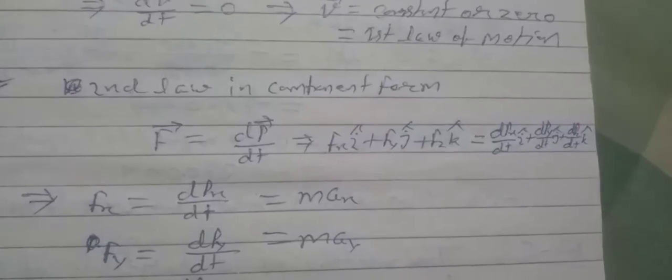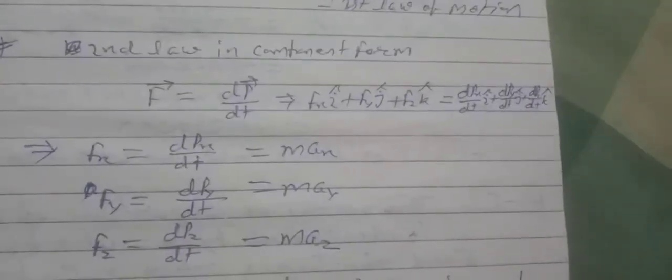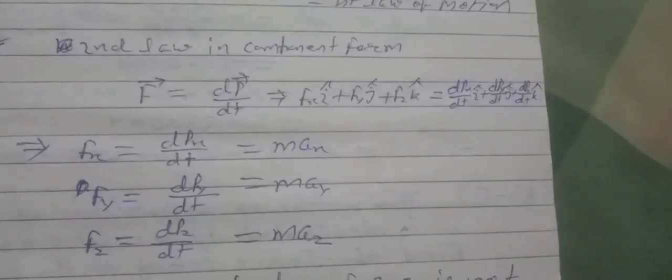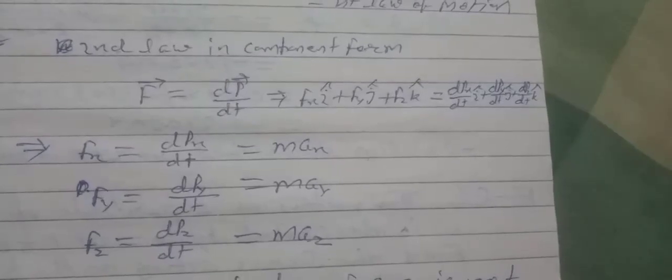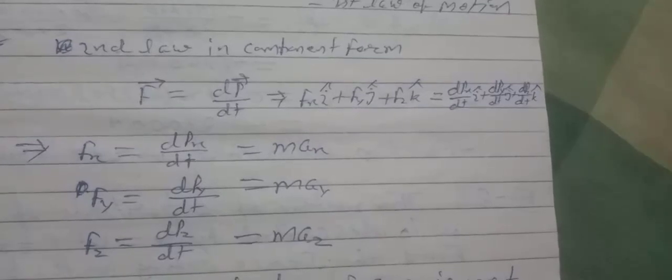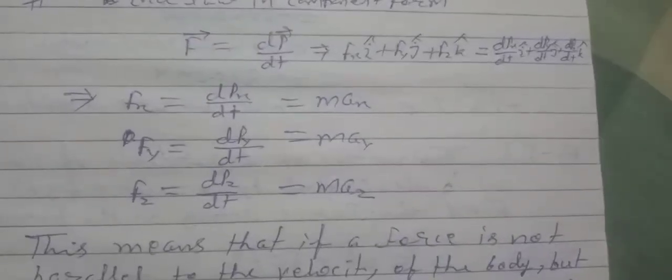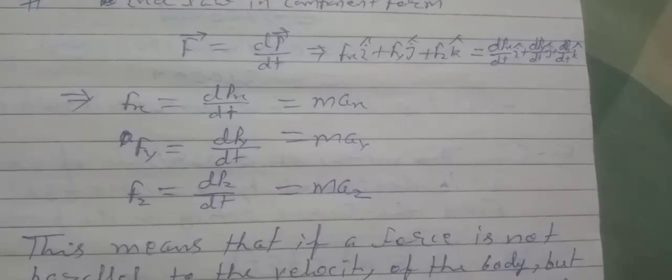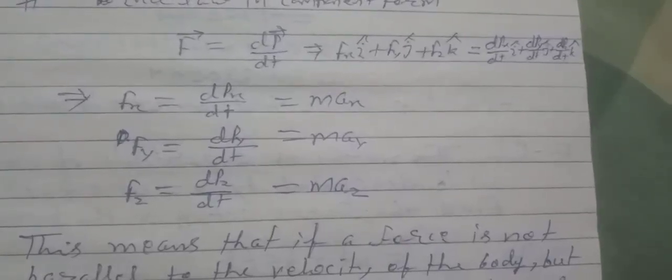Second law in component form: we have F vector equals dp vector by dt. This implies Fx i cap plus Fy j cap plus Fz k cap equals dpx by dt into i cap plus dpy by dt into j cap plus dpz by dt into k cap. So we have Fx equals dpx by dt equals m ax, Fy equals dpy by dt equals m ay, Fz equals dpz by dt equals m az.